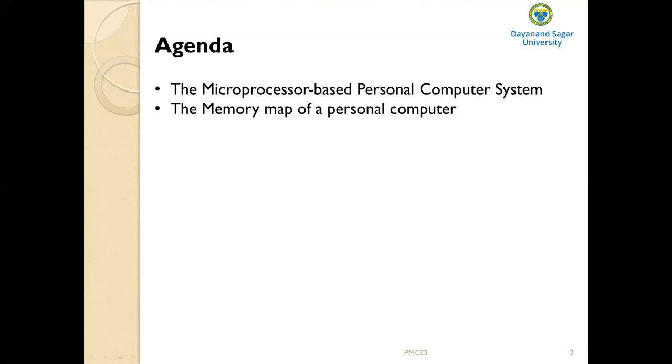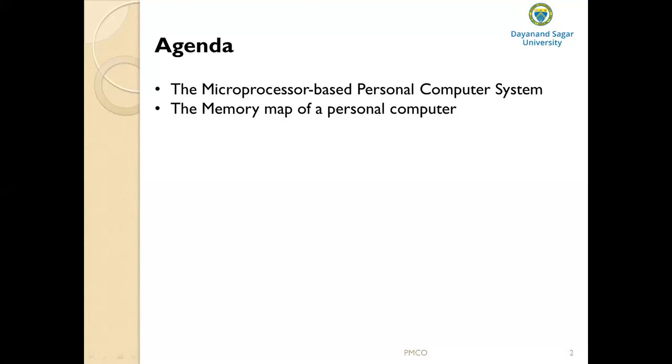What do you mean by superscalar technology? Superscalar technology is where many microprocessors can communicate directly with each other, allowing parallel processing.